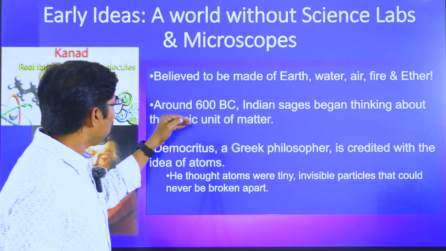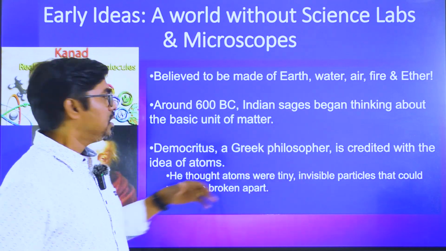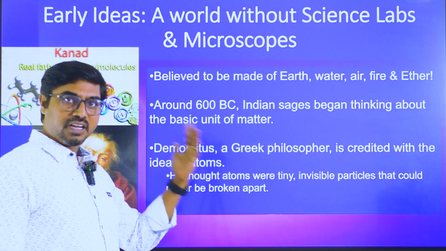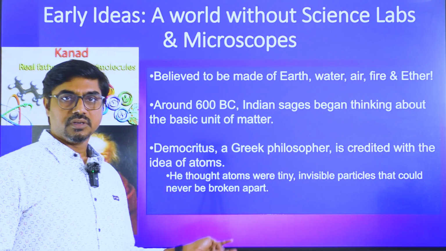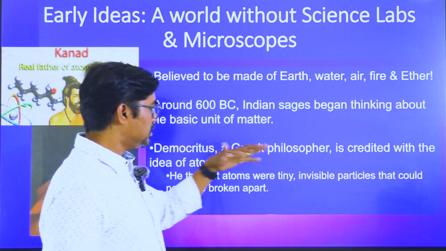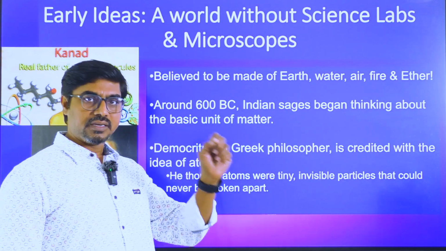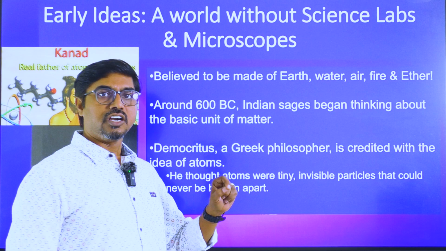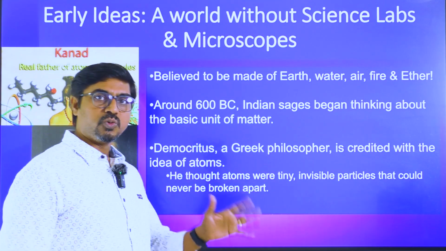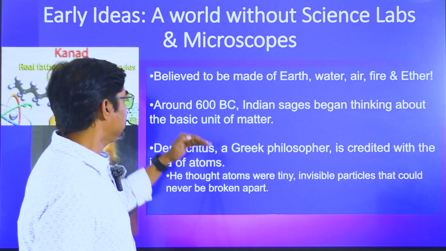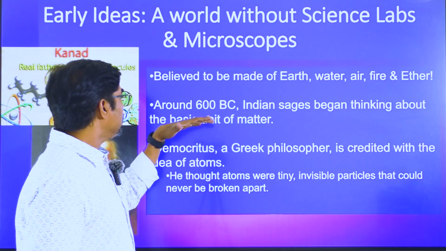And after that, around 600 BC, Indian philosophers, Indian sages like Kanada, and some Jain rishis also worked on it. They had this idea, floating the idea, that there is a minute particle called atom, which cannot be destroyed, it is indestructible. So you cut the body into small pieces, you go to that level. That was the idea floated by Indian people in 600 BC.